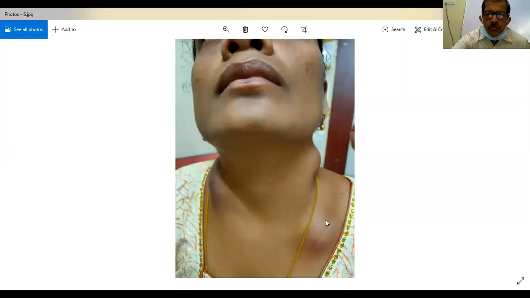That means both sides of the deep fascia. So here the lymph node is here, swelling is here. Similarly here also, these are all multiple lymph nodes in a known case of tuberculous lymphadenitis, and it is getting liquefied. First it will be called a cold abscess.